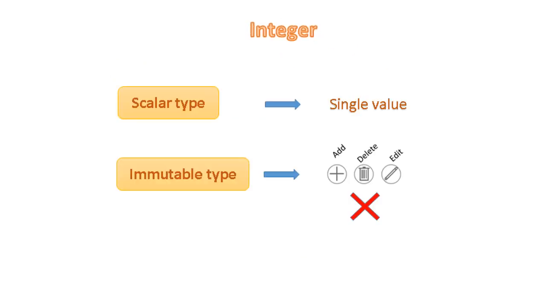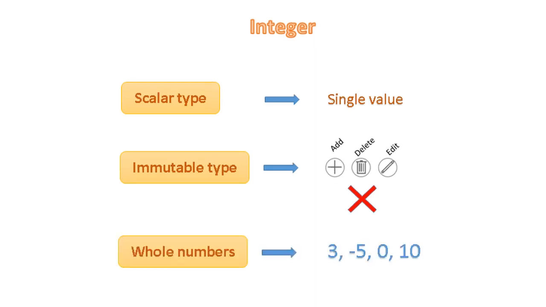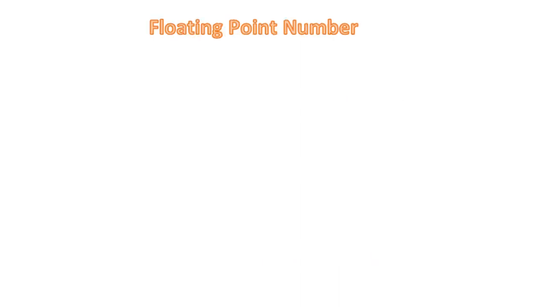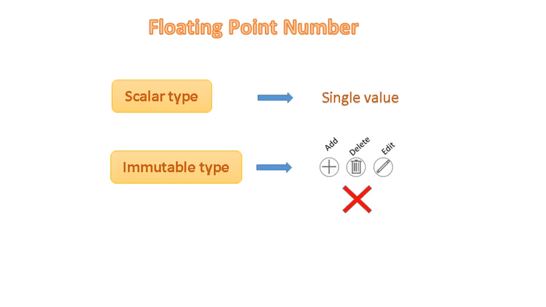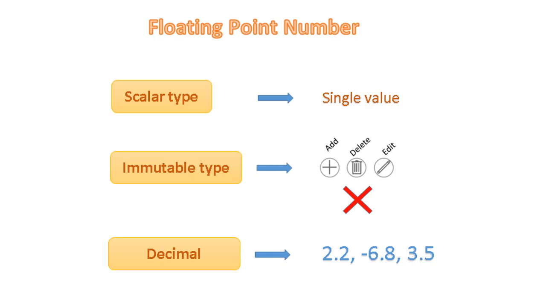Key points about integer. Integer is scalar and immutable data type. Integers are the whole numbers, both positive and negative including 0. These are some examples. Key points about floating point number. It is scalar and immutable data type. Floating point numbers are the real numbers with decimal point. These are some examples.